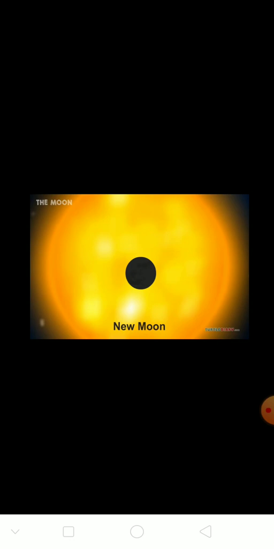New moon means what? The side of the moon facing the Earth is not illuminated. Additionally, the moon is up throughout the day and down throughout the night. For these reasons, we cannot see the moon during this phase. So what do we call this? New moon.